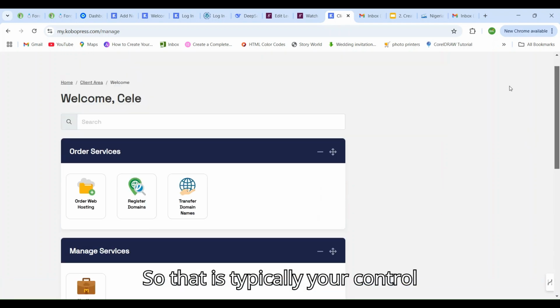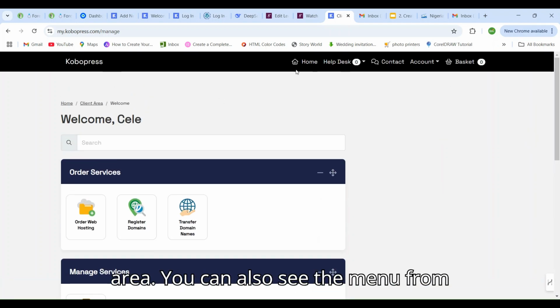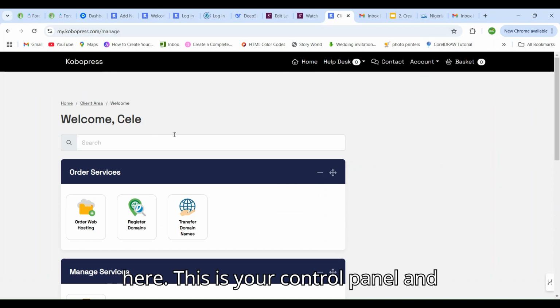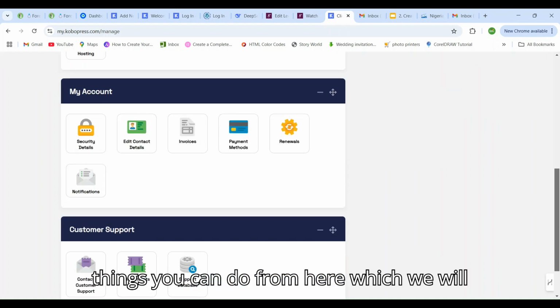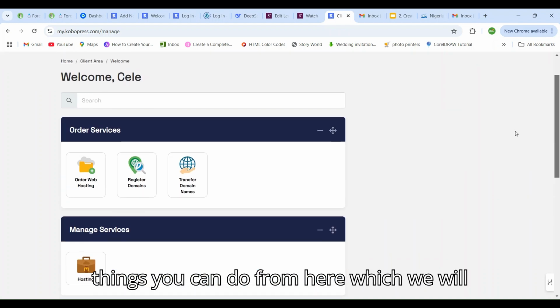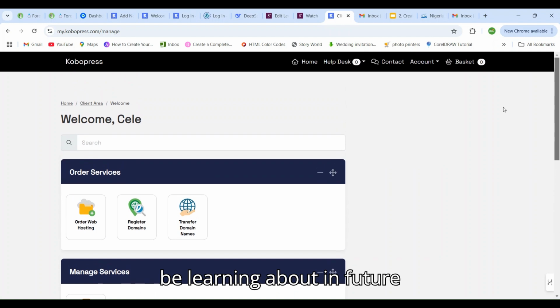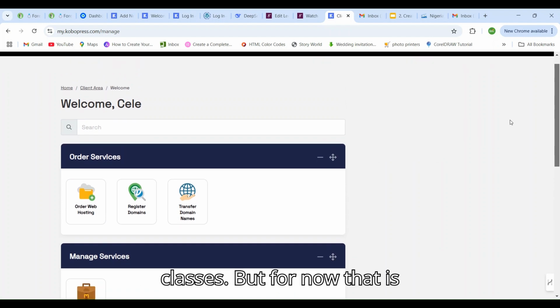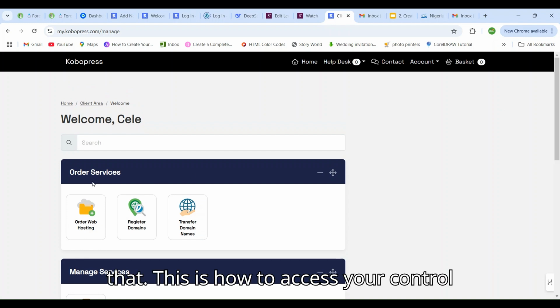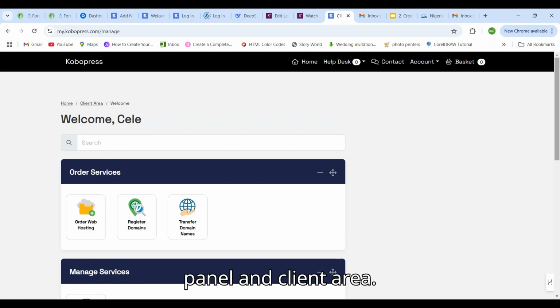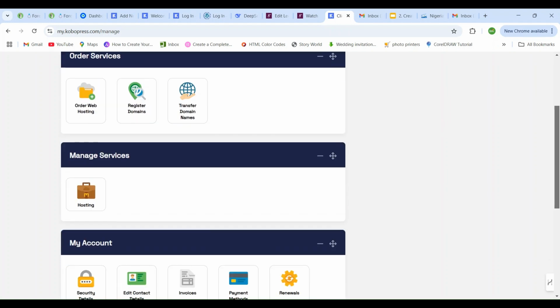So that is typically your control area. You can also see the menu from here. This is your control panel and client area. There are a lot of things you can do from here, which we will be learning about in future classes. But for now, that is that. This is how to access your control panel and client area.